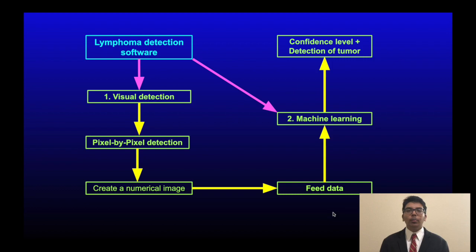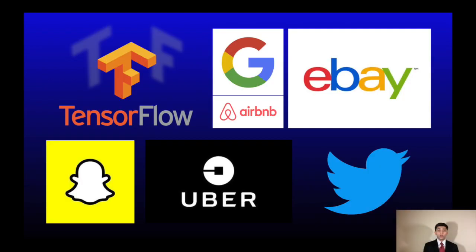We came up with a two-part program where the first component was to develop a visual detection software which analyzes CT scans and translates them into a format understood by computers. In the second component, we applied machine learning to study diagnosed scans and find attributes to correctly identify tumors. These two components complement each other to both learn the characteristics of lymphoma's appearance in CT scans and apply this learned knowledge in future scans. For our algorithm, we used a base machine learning software known as TensorFlow. Although this is commercially available, we had to adapt it specifically for our project.